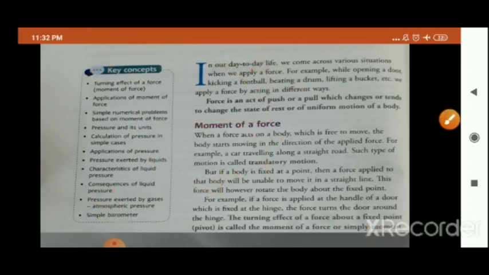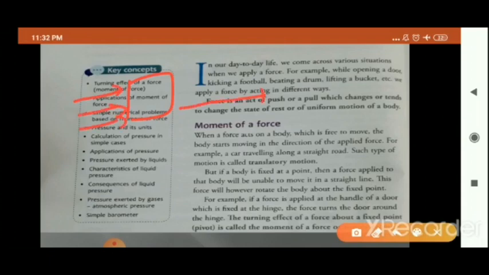What is the difference between force and moment of force? If any object is free to move and we are applying force on that body, then that object will move in a straight line or in the direction of the applied force. But in case of moment of force, what will happen?